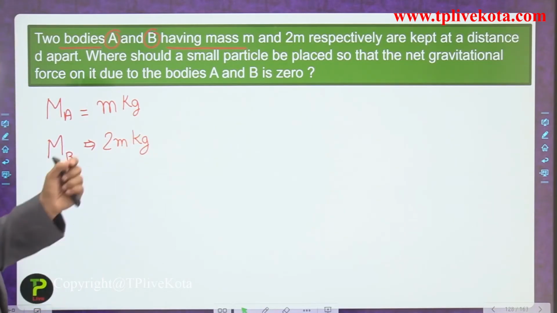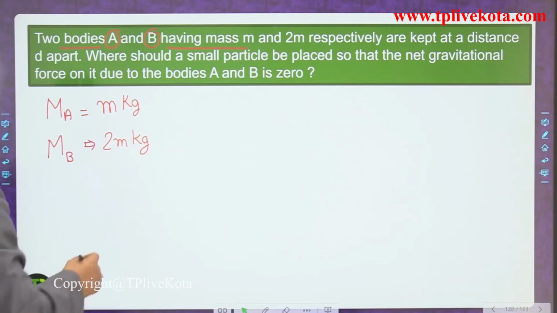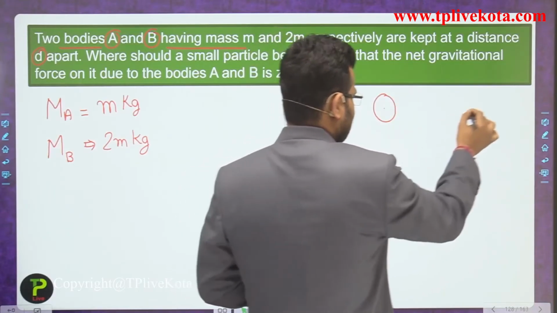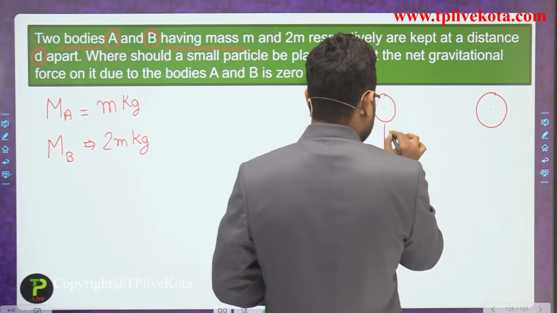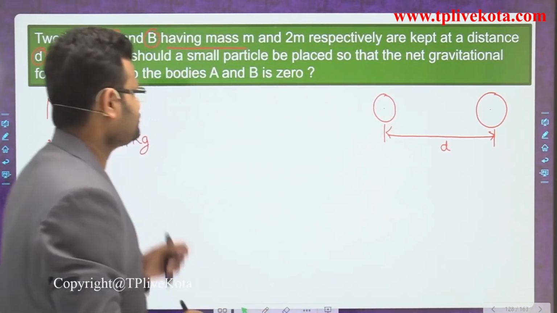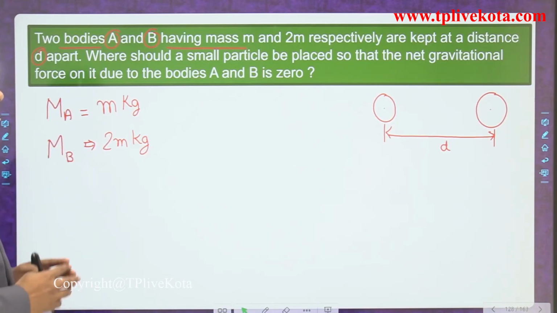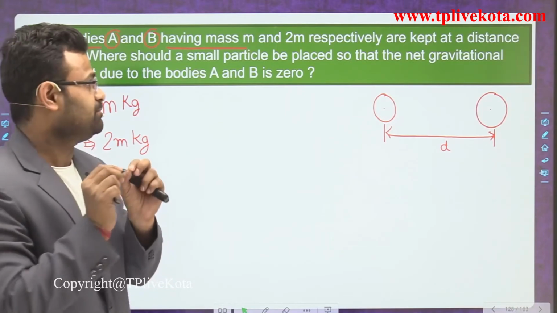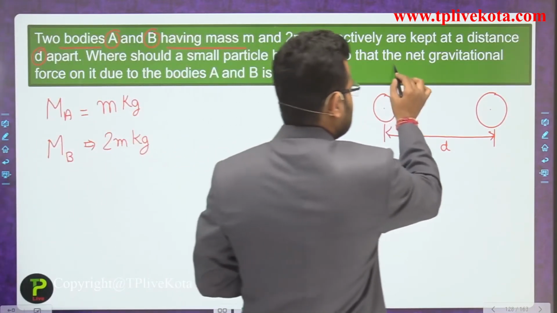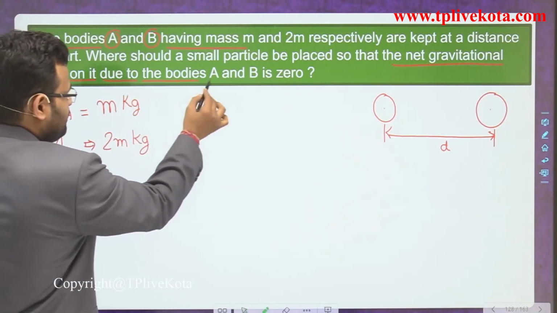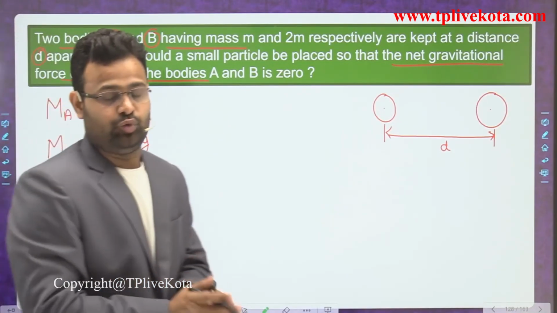They are kept at a distance d apart. Let's suppose this is the first body and this is the second body, and they maintain a distance small d. Now where should a small particle be placed so that the net gravitational force on it due to the bodies A and B is 0?